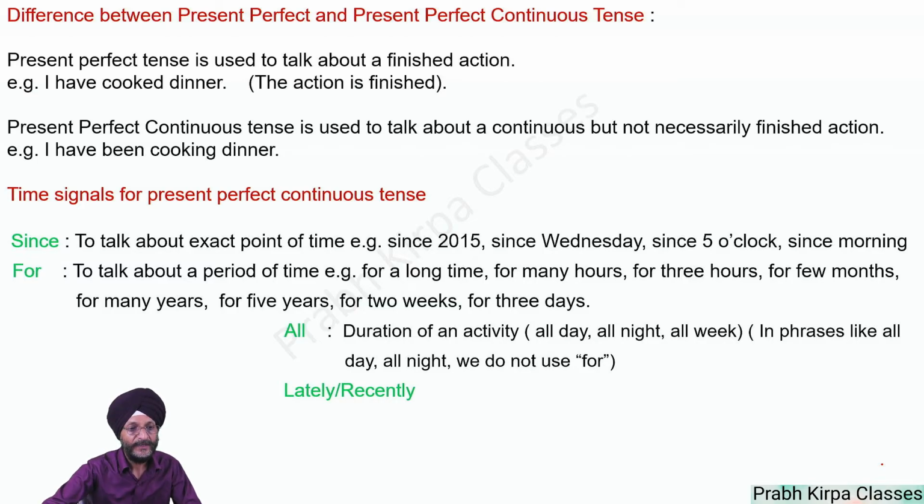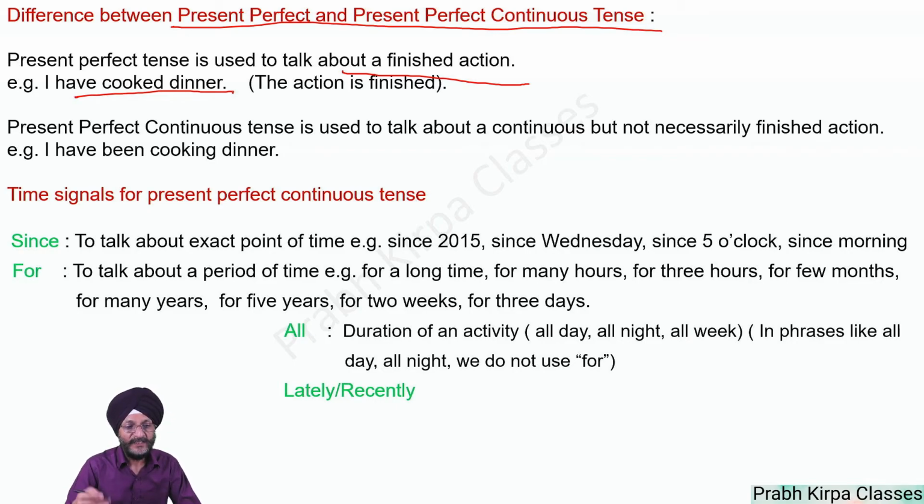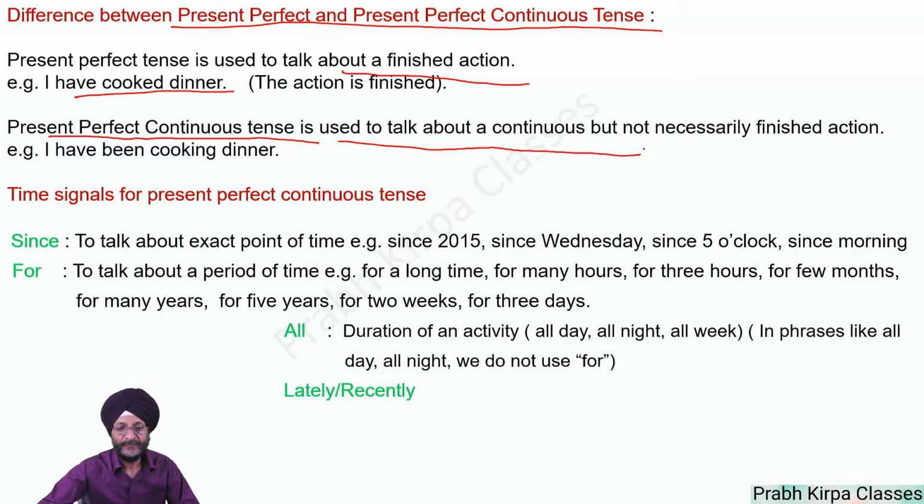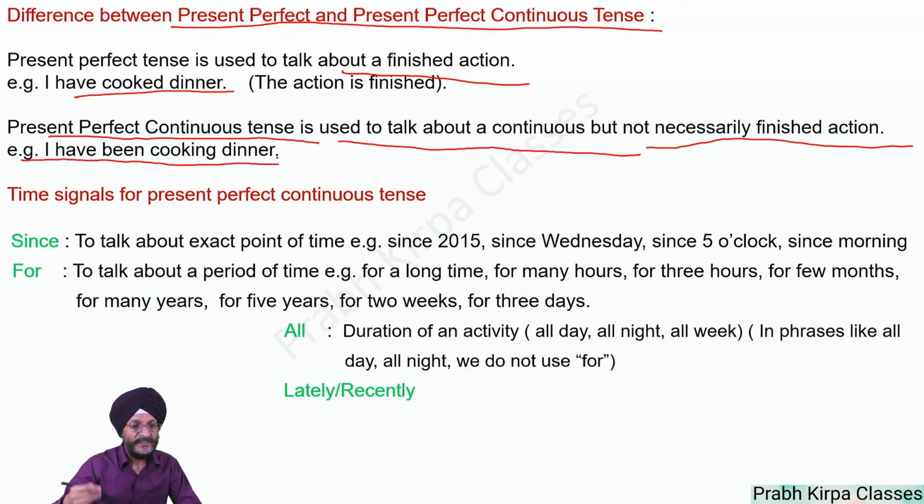What is the difference between present perfect and present perfect continuous tense? Present perfect tense is used to talk about a finished action, the action which has finished. For example, I have cooked dinner. The food is ready to be served and I will not have to do cooking any longer. On the other side, present perfect continuous tense is used to talk about a continuous but not necessarily fixed action. I have been cooking dinner and the action is still on.